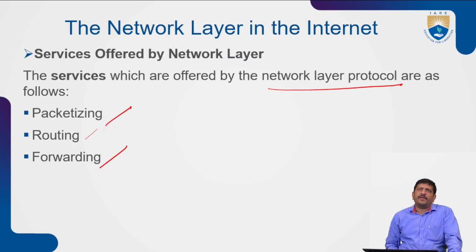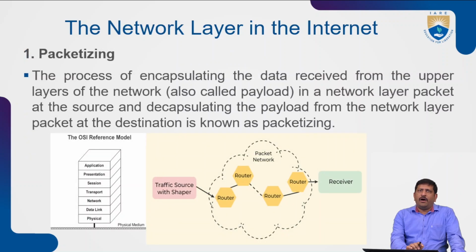So mainly, the network layer over the internet provides these services: the packetization service, the routing service, and the forwarding service. Packetization means that the data can be transferred in the form of packets.